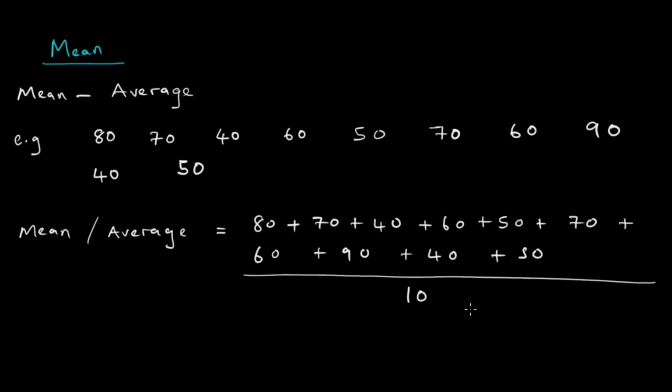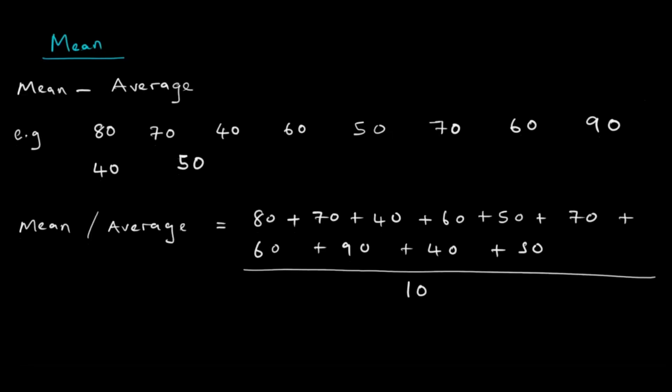Tiri kuti tina mamarks akasiyana, kumwe kune 80, kumwe kune 50, kumwe kune 40 and so forth. But what if taita a single mark in every subject per 10 subjects zatinadzo? What is going to be the mark? So if you do this computation, 80 plus 70 plus 40 until plus 50 over 10, you are going to get your mean or your average.